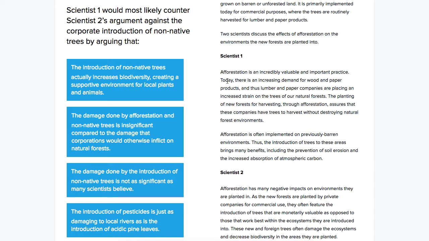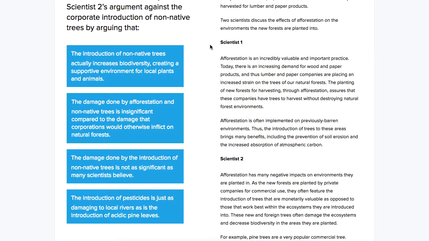We need to support our answer with evidence from scientist 1's passage. So there needs to be evidence for the exact statement, or there needs to at least be evidence for whatever inference we're going to make, because it actually says that scientist 1 would most likely counter. So it's not going to be directly printed in the passage. So let's see what we have here.